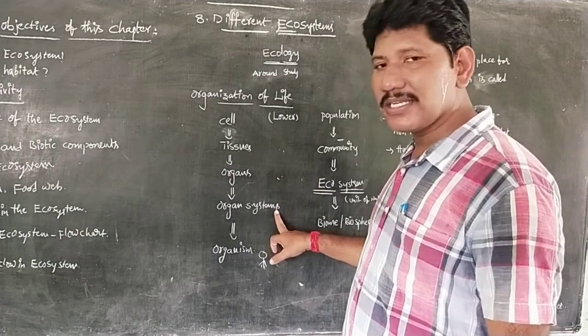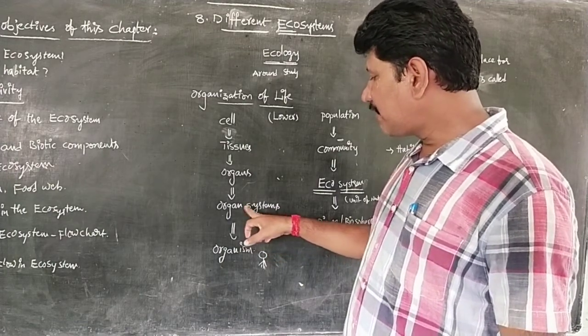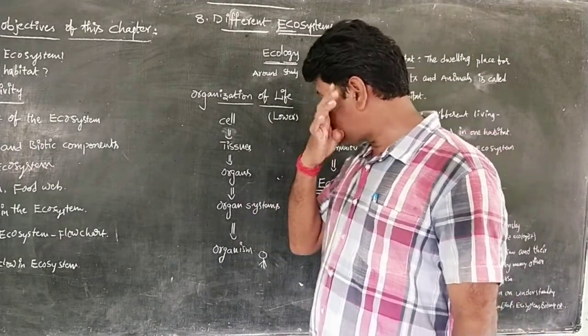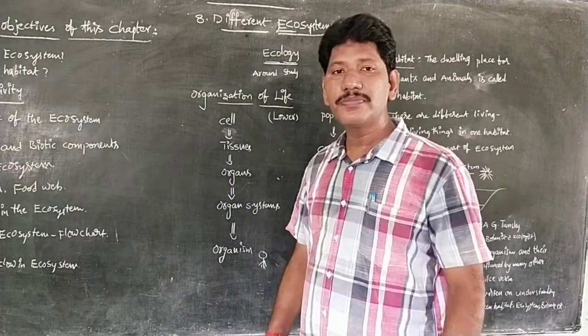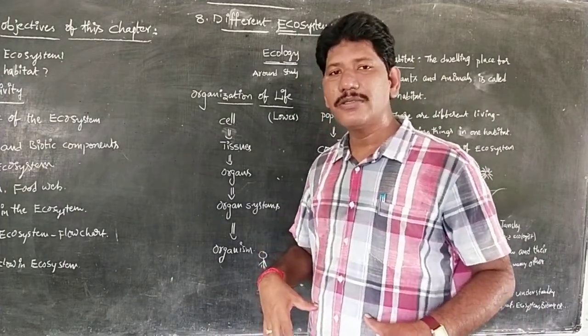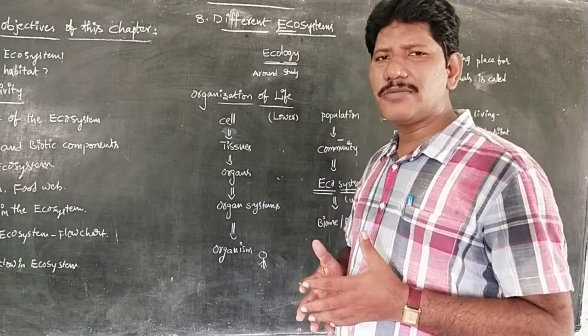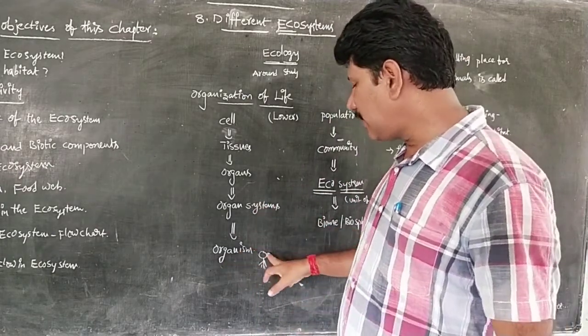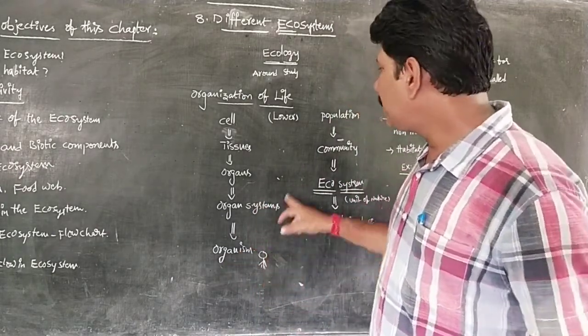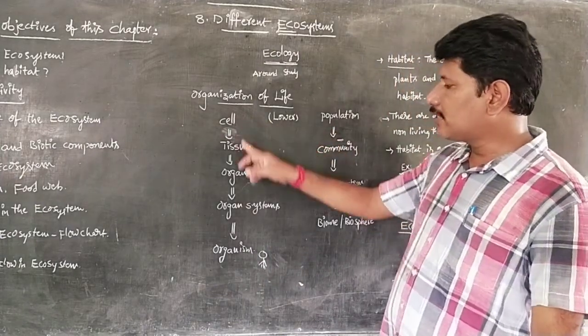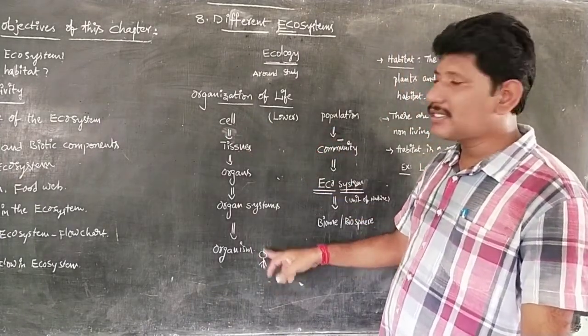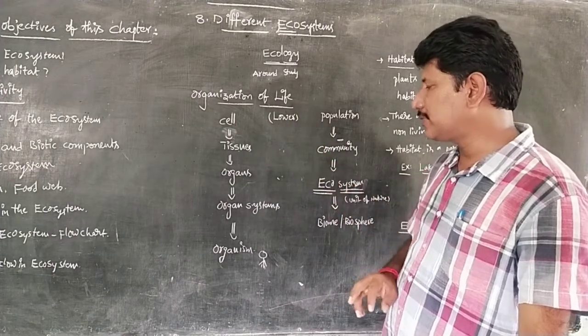Next, finally, different systems: skeletal system, muscular system, nervous system, excretory system. So we have different systems, and all these systems finally make an organism. We have to understand this from cell to individual organism. This is called the lower level of organization.